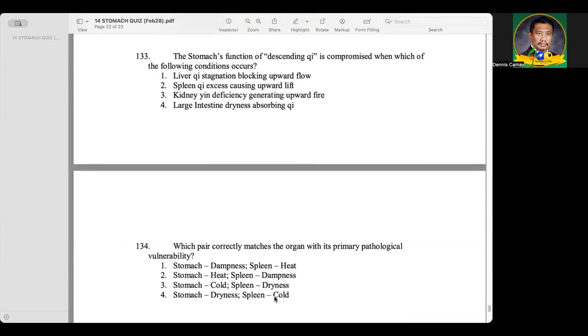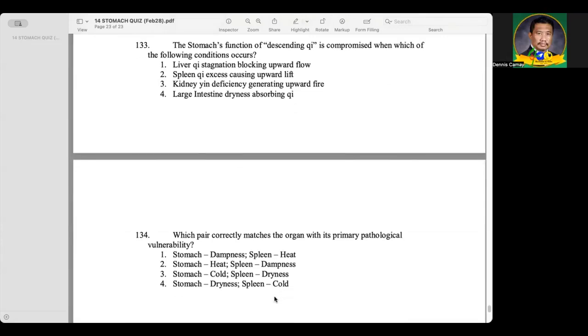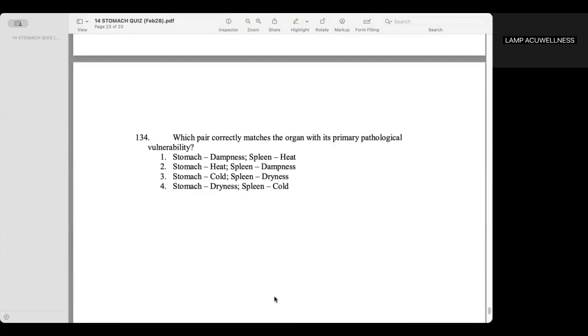The stomach's function of descending qi is compromised when which of the following conditions occurs? Liver qi stagnation, blocking upward flow. Which pair correctly matches the organ with its primary pathological vulnerability? Stomach heat, spleen dampness. Wow, congratulations. Thank you.